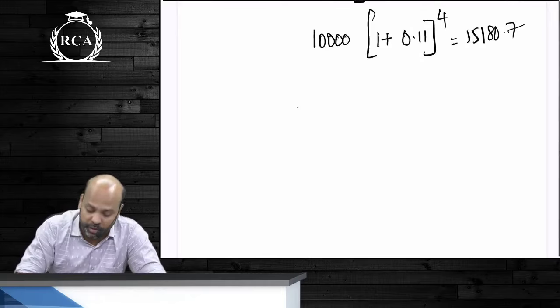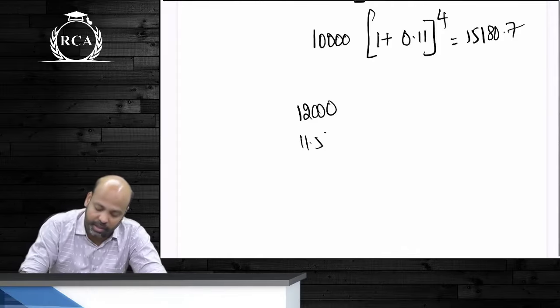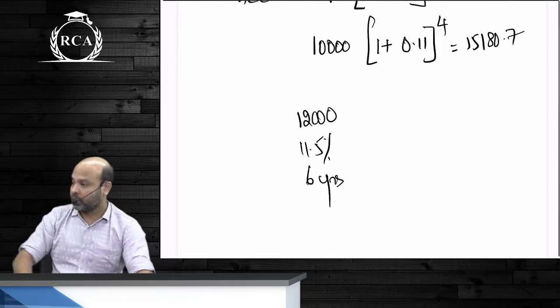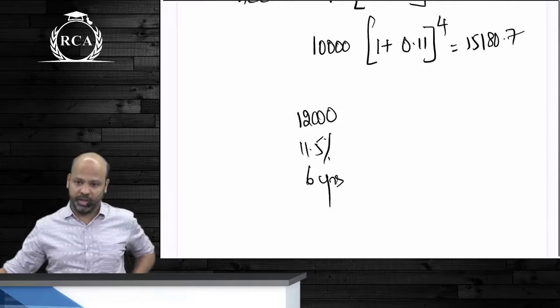If you are depositing guys 12,000 rupees at an interest rate of 11.5% for 6 years, what will be the accumulated balance? By default compound interest, 12,000 rupees, 11.5%.